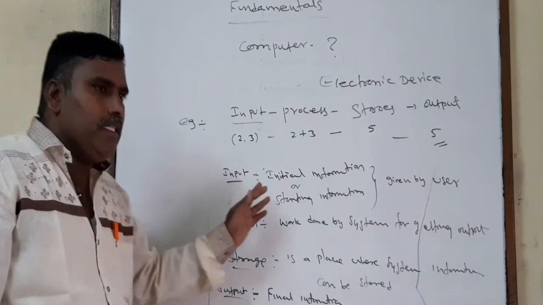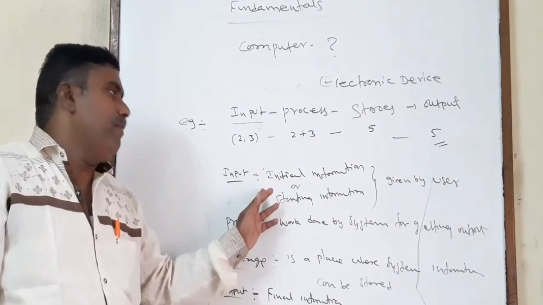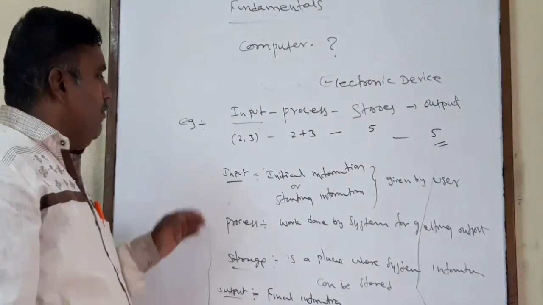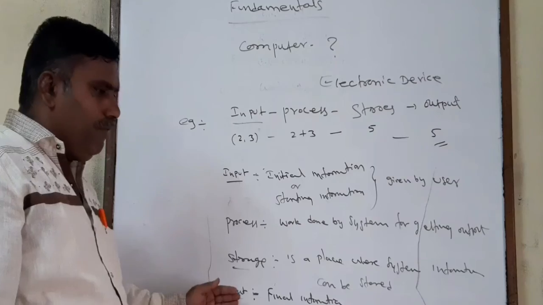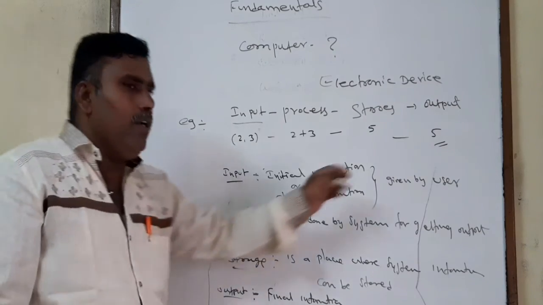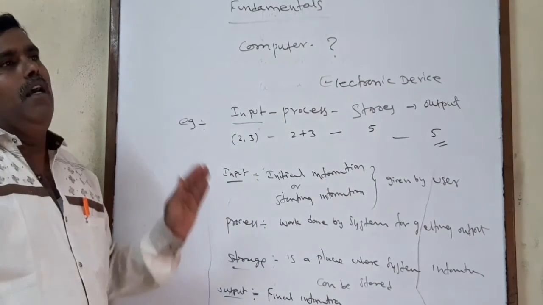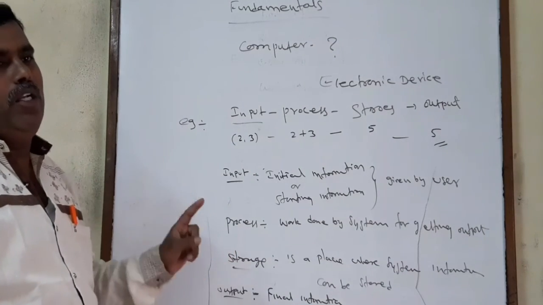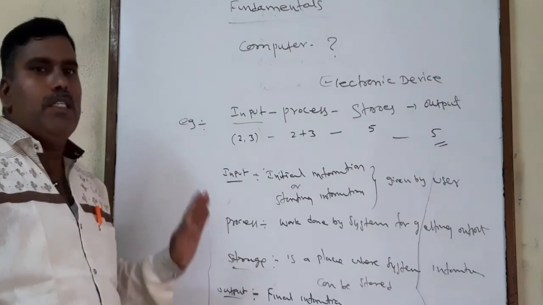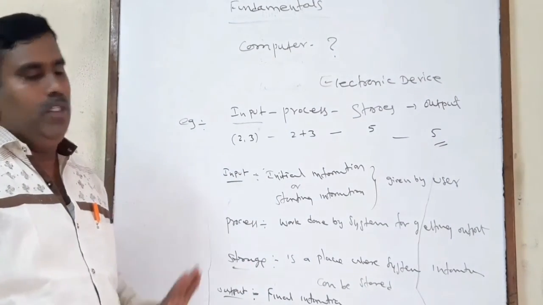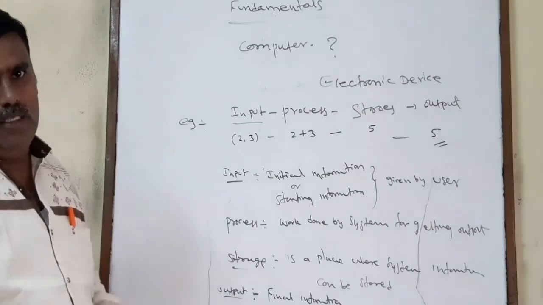Hence it is known as unformatted information or irrelevant information. After that, whatever the input is, it goes through process and storage, and at last we get the final information. Whatever information we get at last is always relevant information. So according to a computer or electronic device, input is irrelevant information and output is relevant information. So this is about the computer electronic device class.